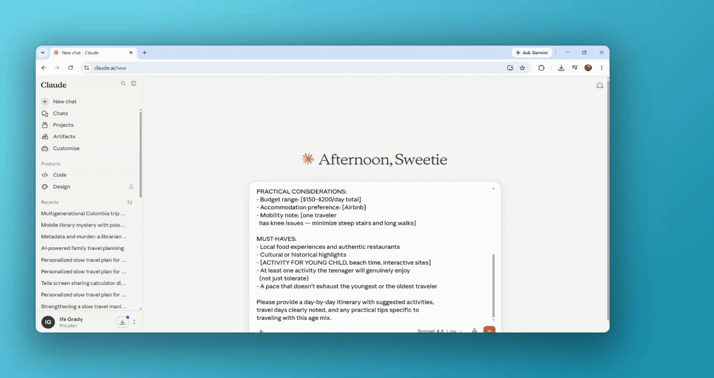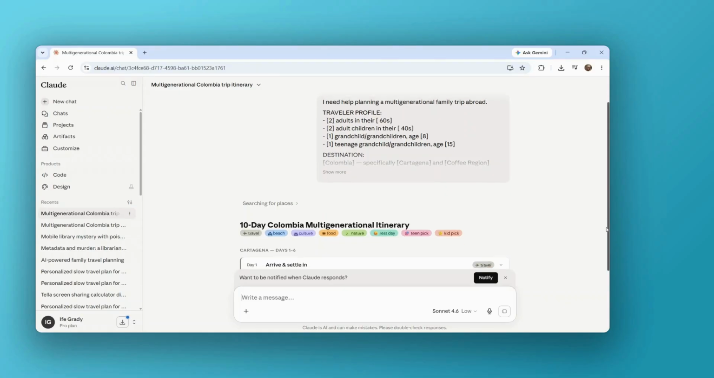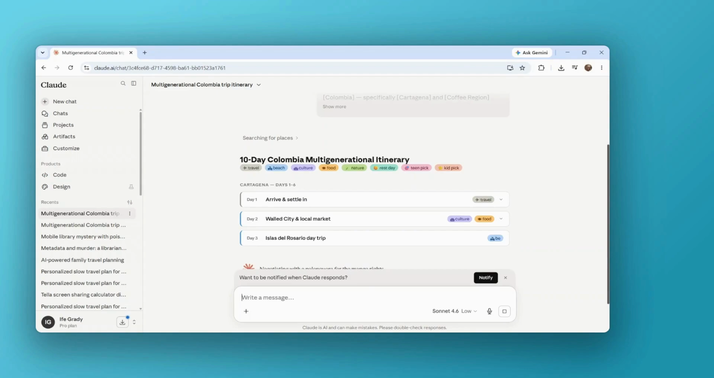Watch how much Claude does with it. And here we go. Give it a moment and look what's coming back. Claude has structured this as a day-by-day itinerary, which is exactly what we need. Let me walk you through what it's doing here.